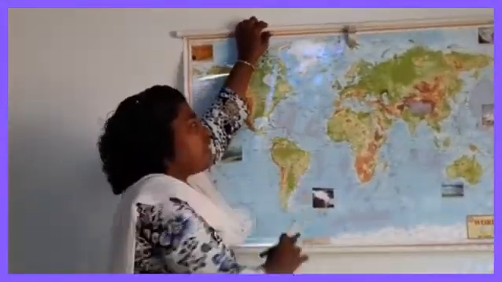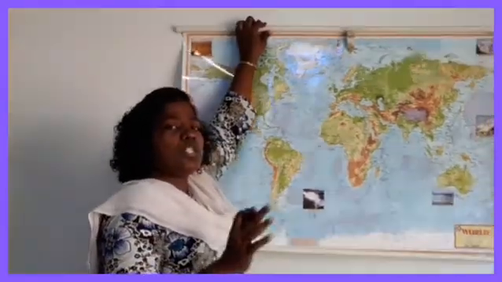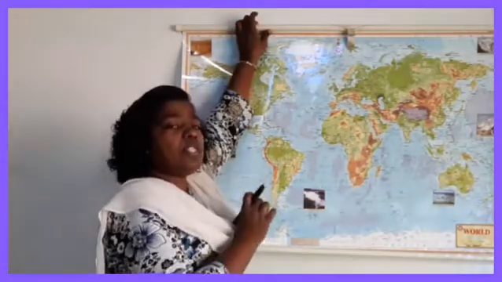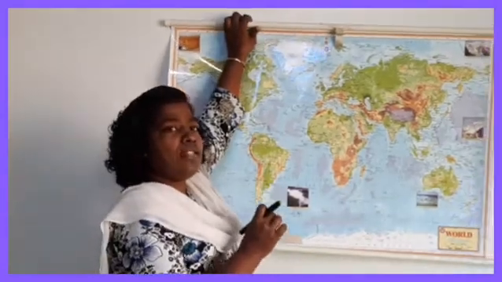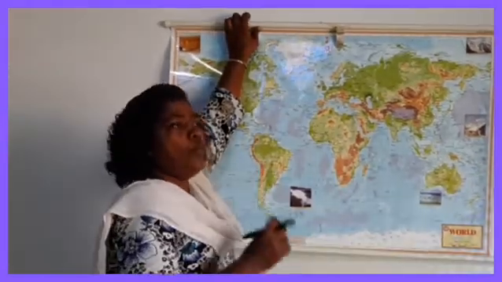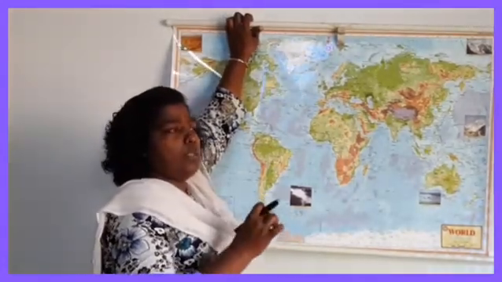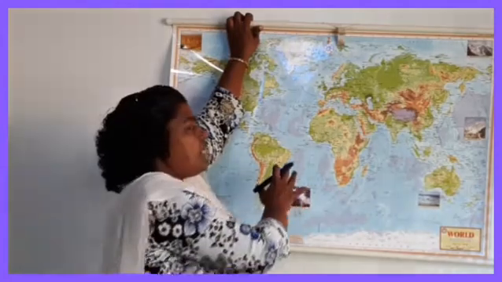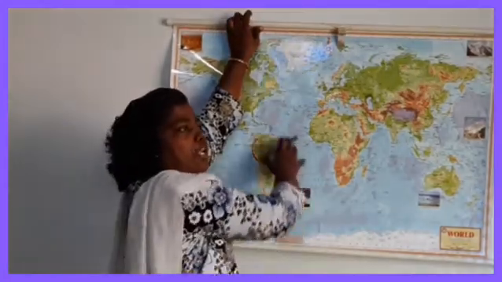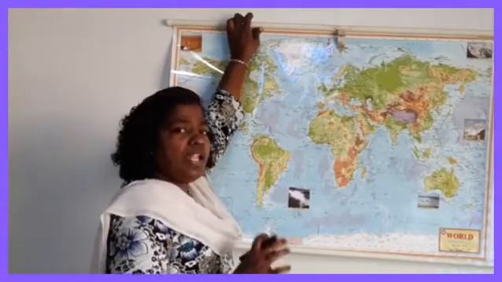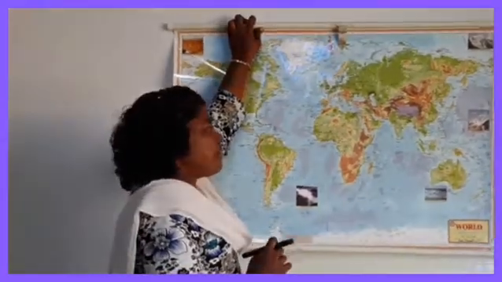Okay, and the Atlantic Ocean has the largest coastline, which is suitable for trade and transportation. Most of the water routes are found in this Atlantic Ocean. So it is mainly used for trading purposes.